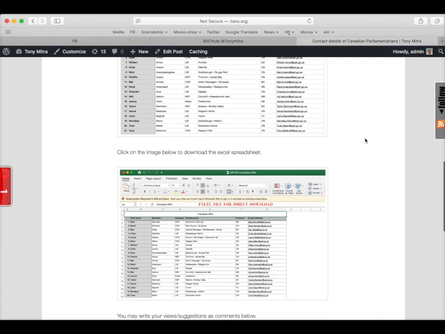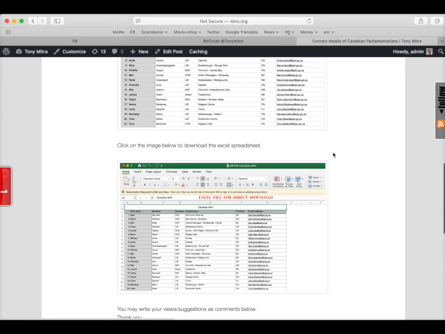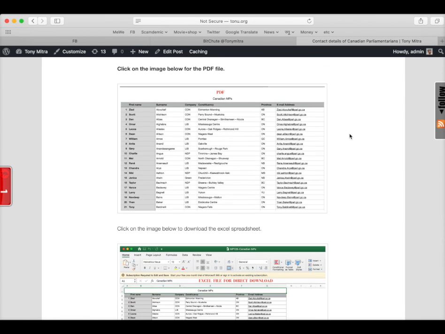Basically, these two images are list of all the 338 parliamentarians with their last name, first name, which party, which constituency, which province, and their email address. The email addresses are all hot links, so you just click it and it should immediately open your email app with a blank sheet addressed to this person.